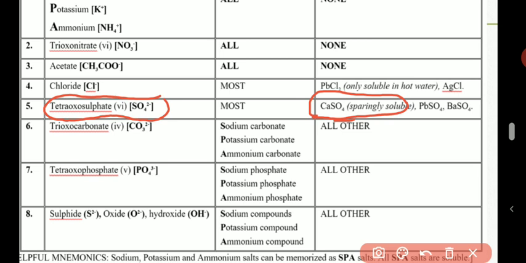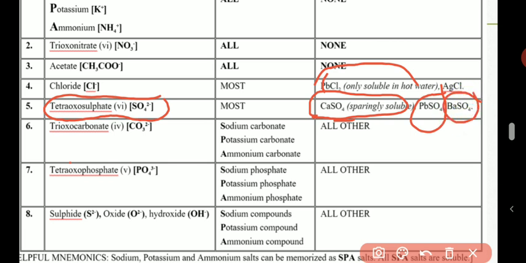Now let's come to lead sulfate. If the sulfate salt contains lead, the salt will not dissolve. Did you observe that for chloride and for sulfate, whenever they contain lead, they don't normally dissolve? You can see that lead 2 chloride doesn't dissolve, lead 2 sulfate also doesn't dissolve. So whenever a chloride salt or sulfate salt contains lead, the salt doesn't dissolve in water. So there are exceptions. Now finally, barium sulfate. Barium sulfate does not dissolve in water also.